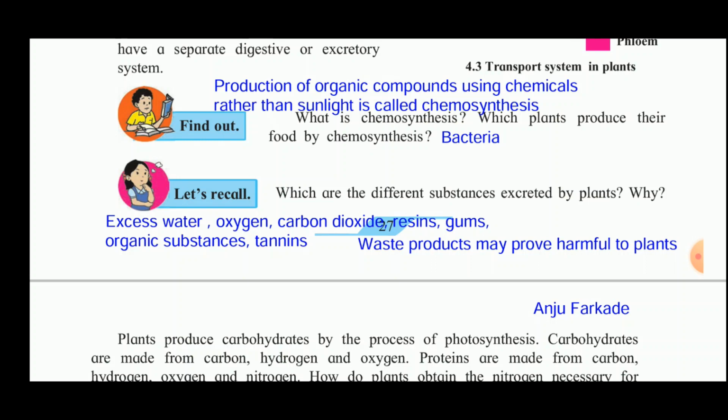Then resins are secreted by that milky structure secreted by plants like the rubber plant. It is used for making rubber. And other organic substances which are waste are also secreted by the plants.